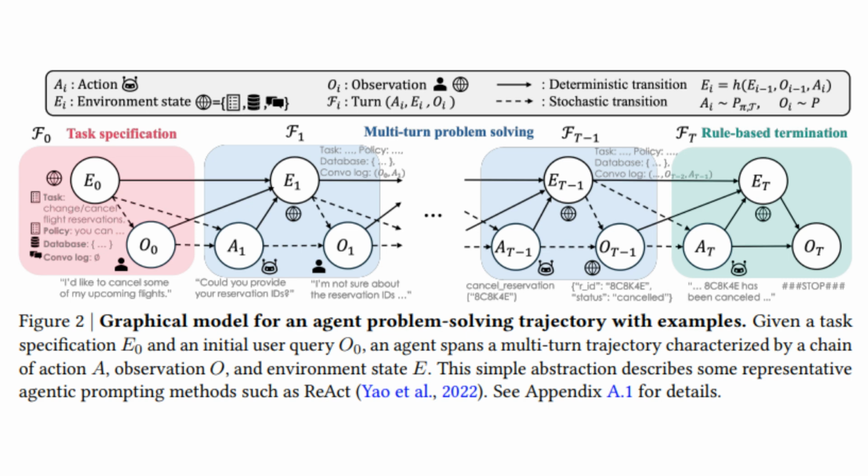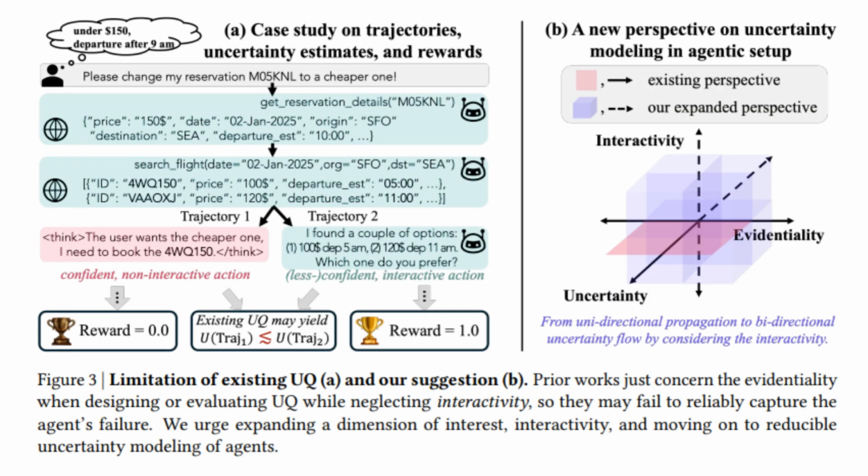Here's the problem with existing approaches: they treat every step as equally risky, but not all actions are the same. Thinking silently is not the same as asking the user. Writing to a database is not the same as reading from it. The paper shows cases where a highly confident agent fails, while a less confident but more interactive agent succeeds. Existing UQ methods completely miss this.